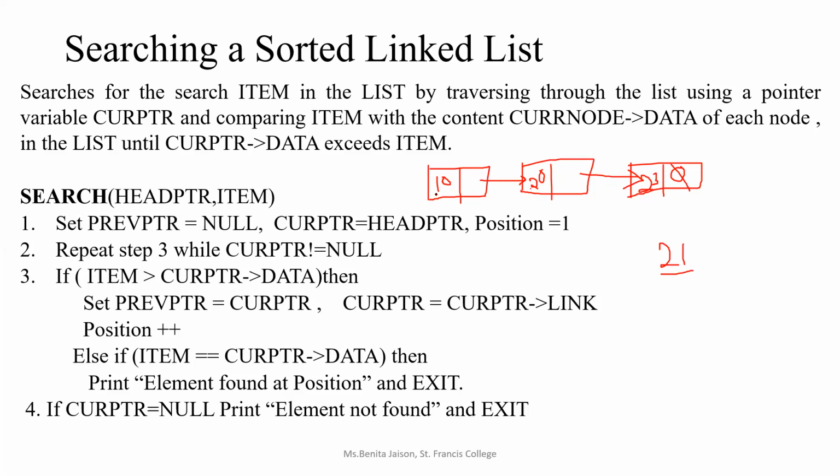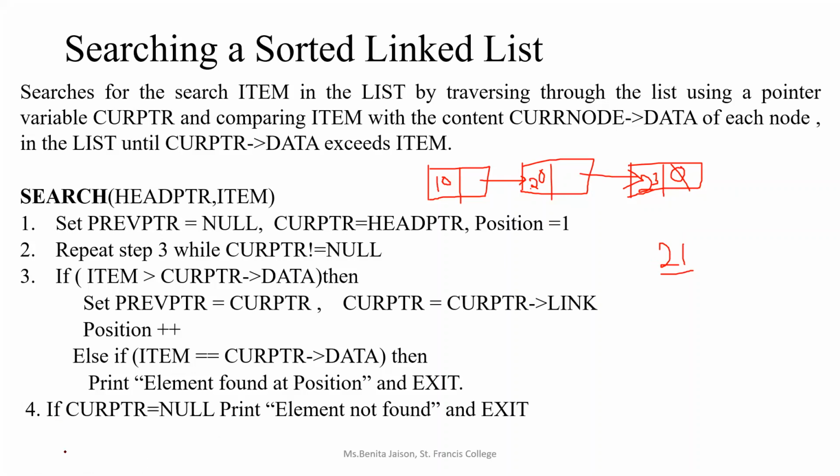We understood that 21 is greater, so we move on to the next node. Again, we compare whether 21 is greater than 20. It is greater, so we move on to the next node. We compare whether 21 is greater than 23. No. So we understood that there is no point in moving further through the linked list because it is already sorted. If I'm not finding the element in the correct place between 20 and 23, then there is no possibility of finding the number in the linked list.